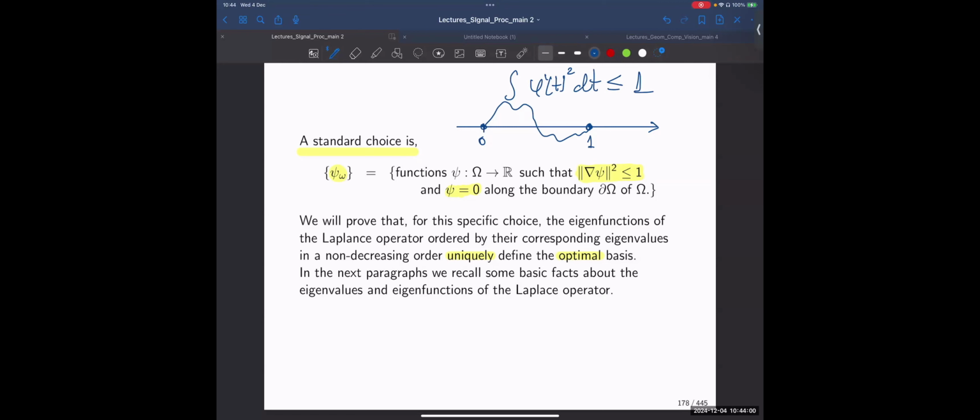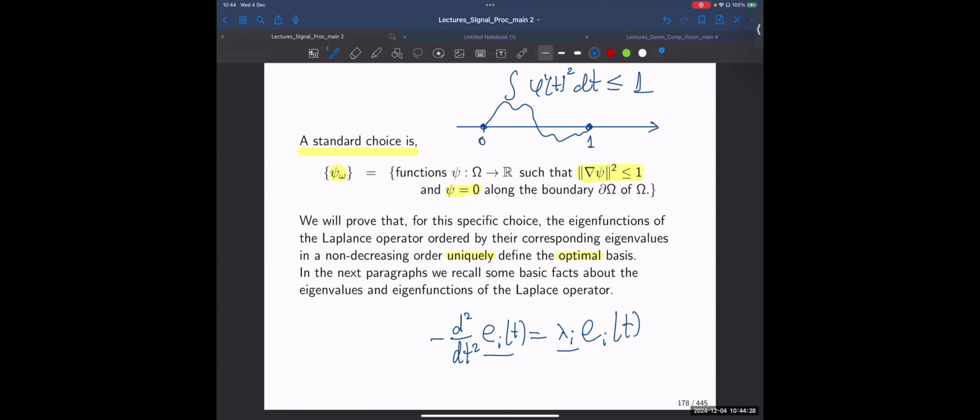What we will show is that if I order my eigenfunctions of the second order derivative, okay, if I order them from the smallest to the largest, so here I have the eigenfunctions, and these would be the eigenvalues.